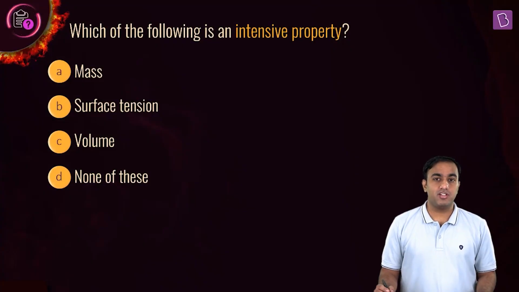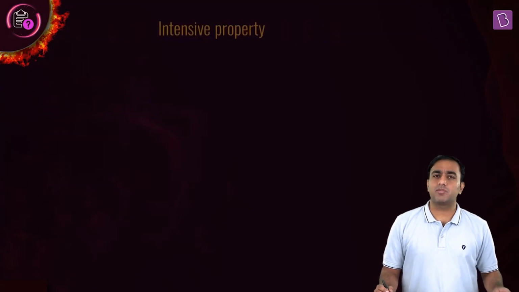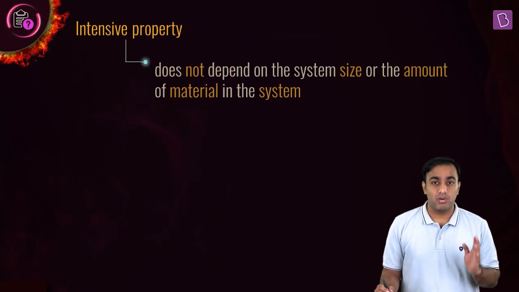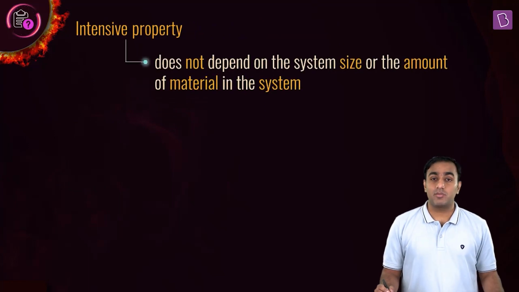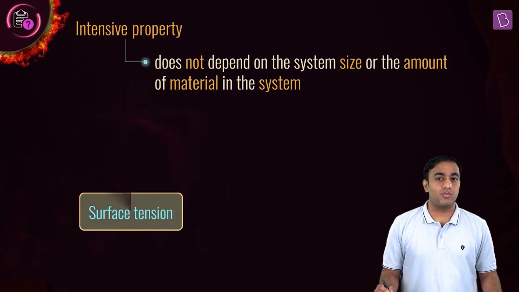Look at the next question. He is asking us to identify which one of these is an intensive property: mass, surface tension, or volume. Well, what is an intensive property? It's a bulk property. It does not depend on the system size or the amount of material present in the system. So looking at the options once again, is mass an intensive property?